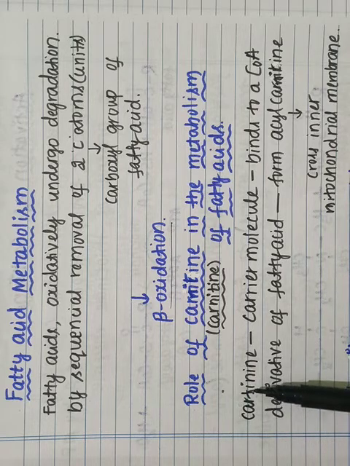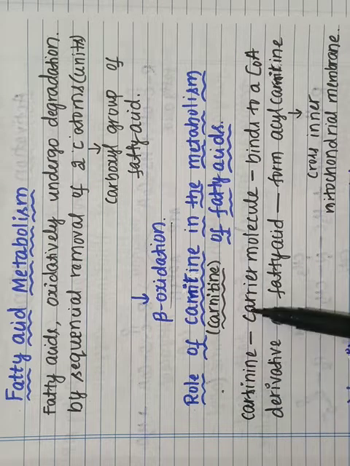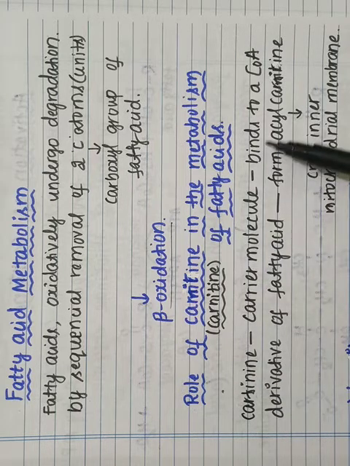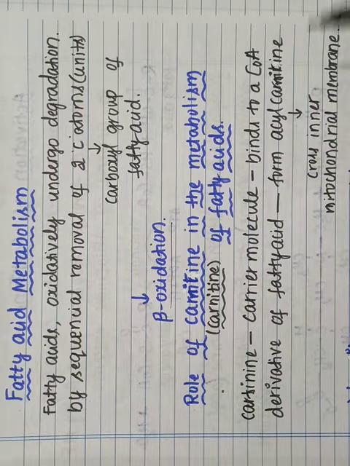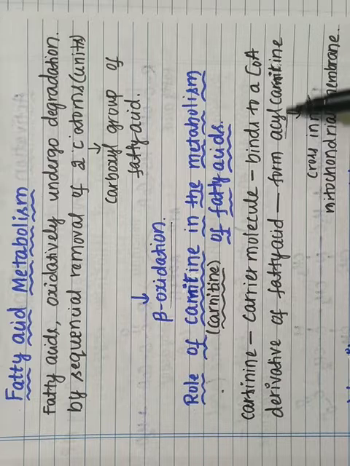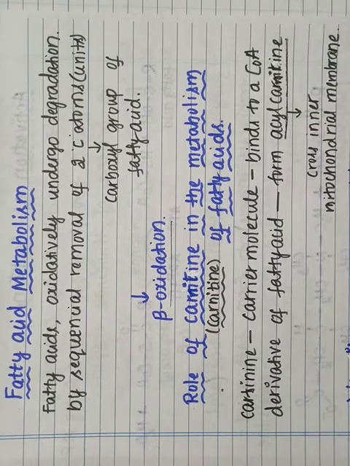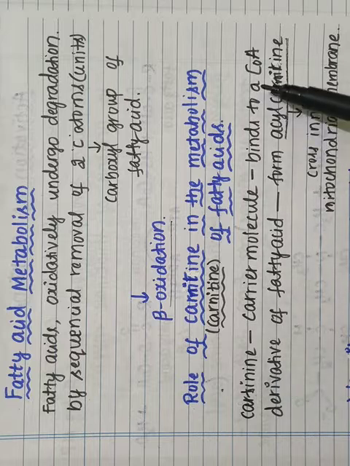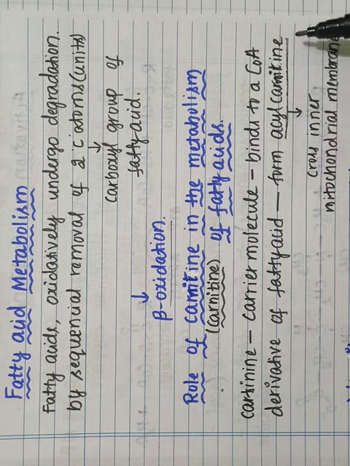So the carnitine, the carrier molecule, binds to the coenzyme A derivative of the fatty acid to form acyl carnitine. So when the carnitine binds to the coenzyme derivative of the fatty acid, it forms acyl carnitine.